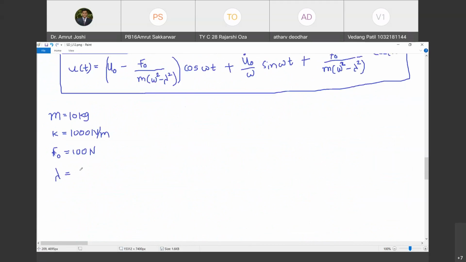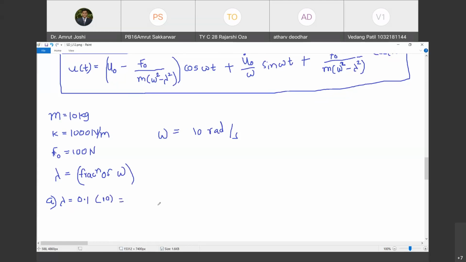I am going to define it as some fraction of omega. Are you with me? Yes, sir. Fraction of omega. So what is the value of omega? Omega in our case is root k by m. So it is 10 radian per second, right? Yes. So as case A, we will take lambda is equal to 0.1 times 10. That is 0.1 times omega. Are you with me?